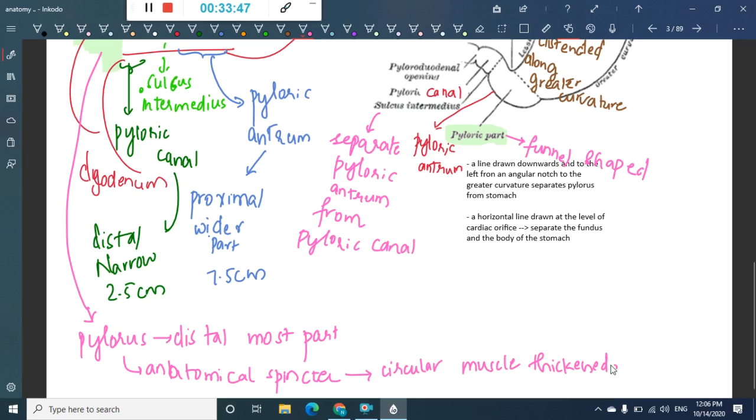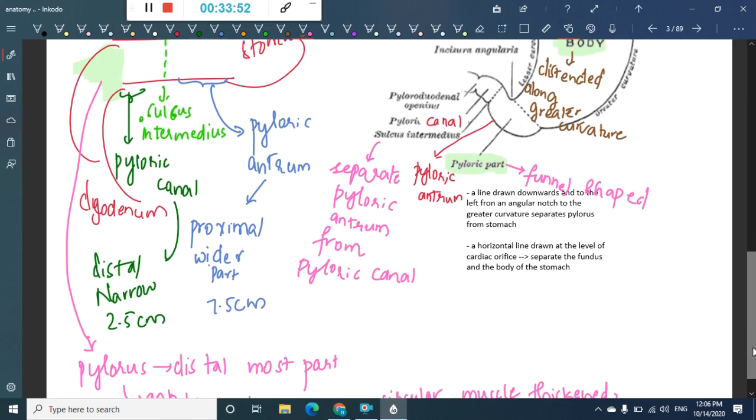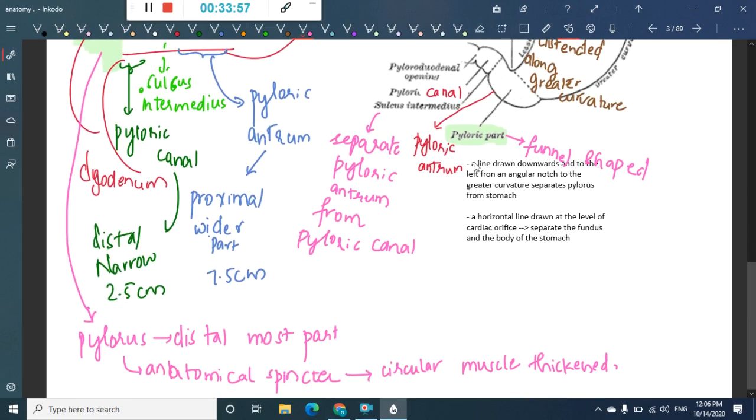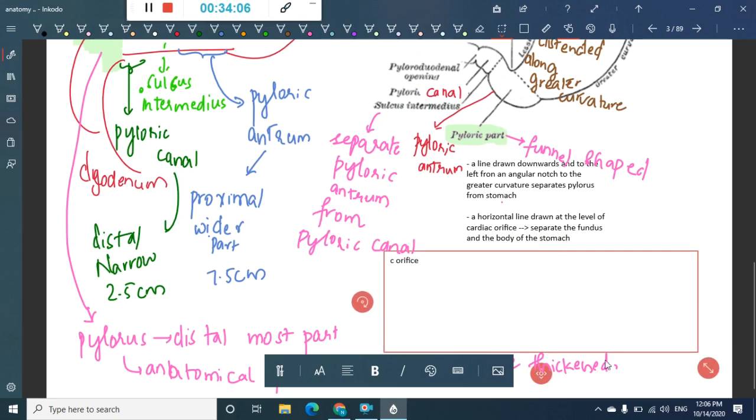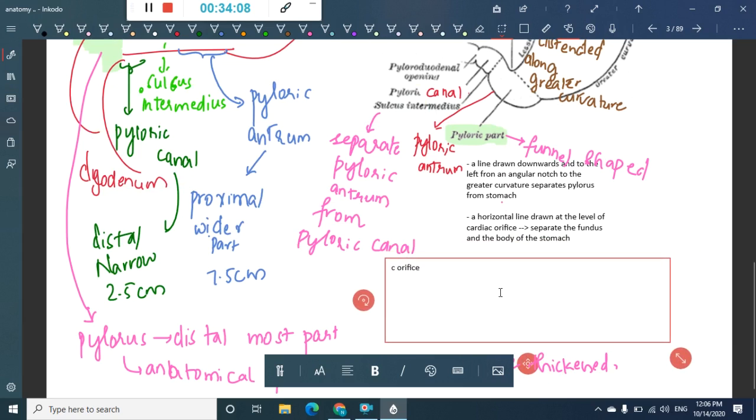Then there is one more important thing, the position of the pyloric orifice, which I'll write in the text box. The position of the pyloric orifice is mainly indicated by two things.